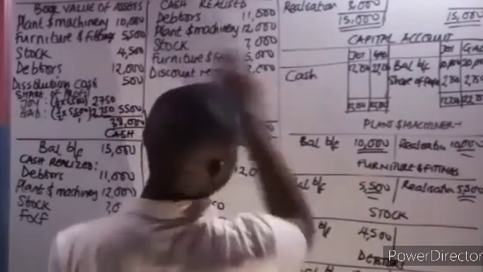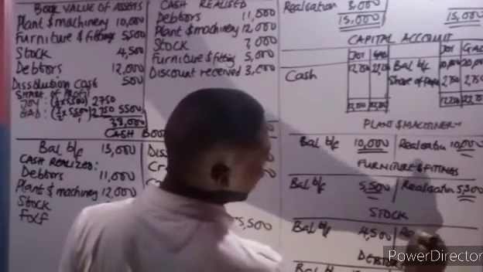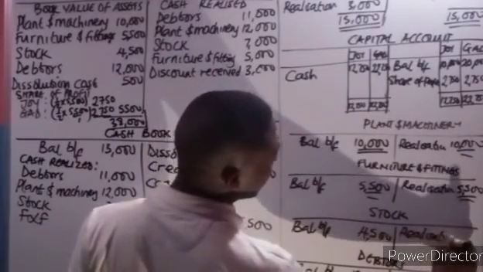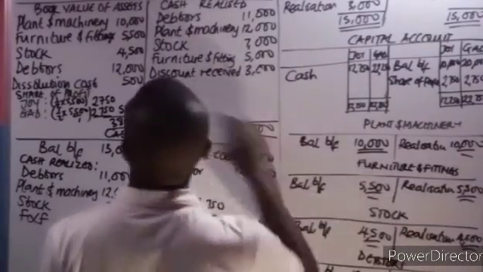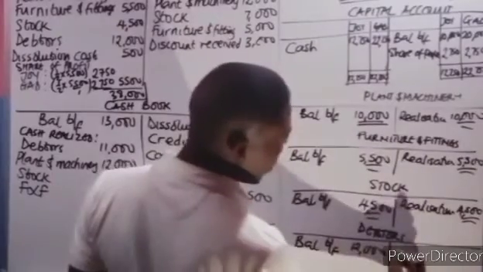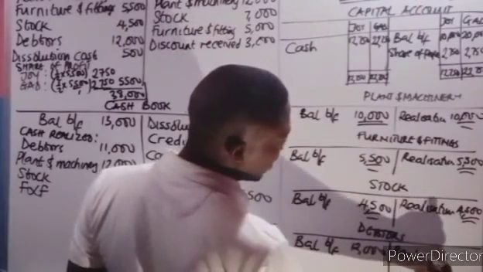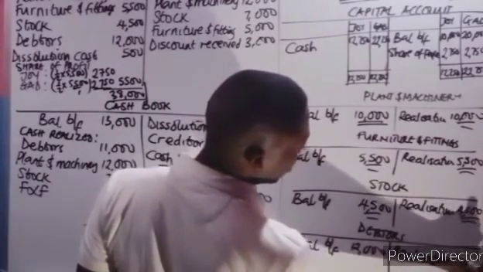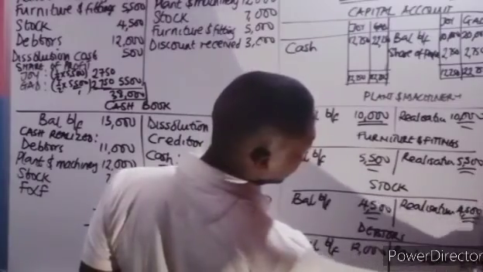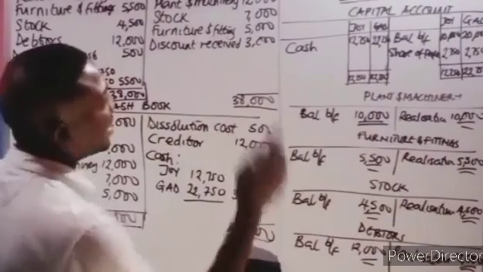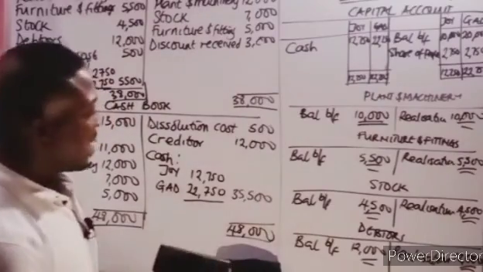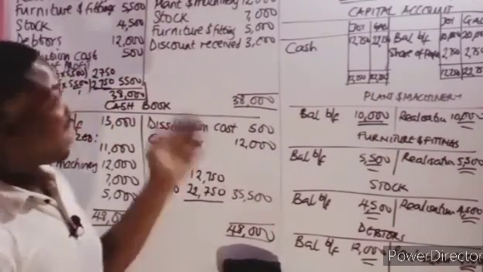And this other one, stock, realization 4,500. And this debtors, realization 12,000. So that balanced the accounts automatically. That's how to prepare a realization account.